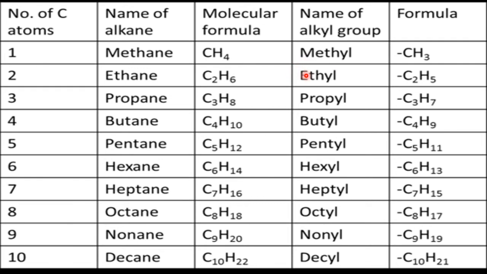So methane to methyl, ethane to ethyl, propane to propyl, butane to butyl, pentane to pentyl, hexane to hexyl, heptane to heptyl, octane to octyl, nonane to nonyl, decane to decyl. All these are the first 10 alkyl groups derived from the first 10 alkanes. Alkane minus 1H equals alkyl. Simple formula, and please practice. If you know the formula for the alkanes, automatically we will get the formula for the alkyls. Okay, right.